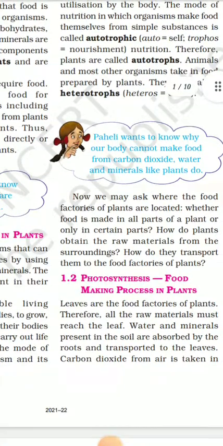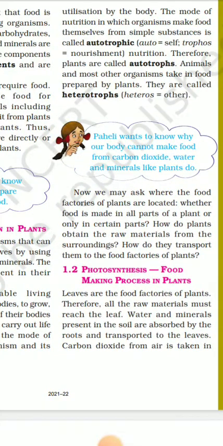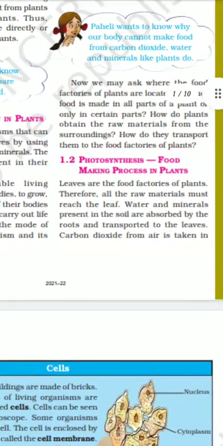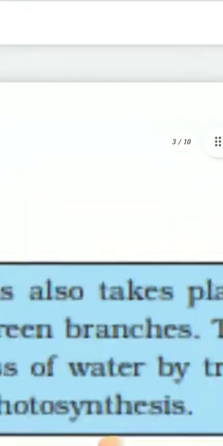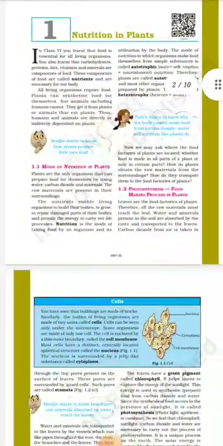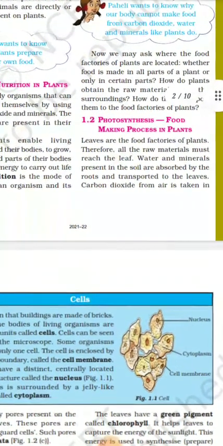Now we may ask where the food factories of plants are located. Whether food is made in all parts of a plant or only in certain parts. How do plants obtain the raw materials from the surroundings, and how do they transport them to the food factories of plants? These are very important questions. Let's see the next point, that is 1.2. Photosynthesis, food making process in plants.